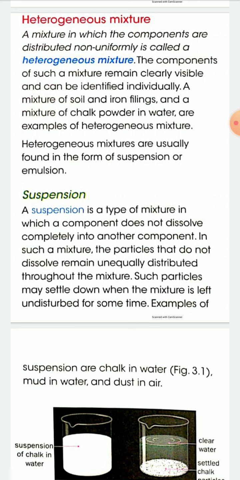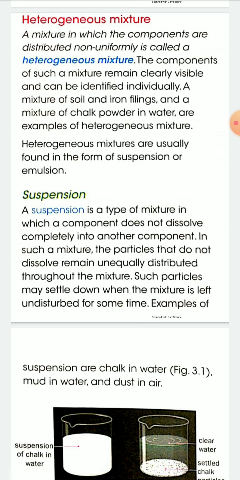In case of homogeneous mixture, the components of the mixture are not clearly visible, but in case of heterogeneous mixture, the components remain clearly visible and can be identified individually.